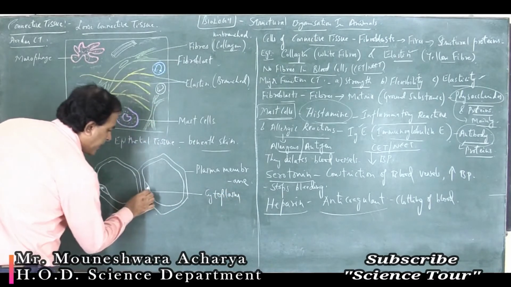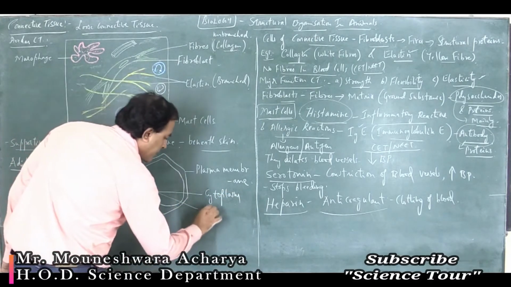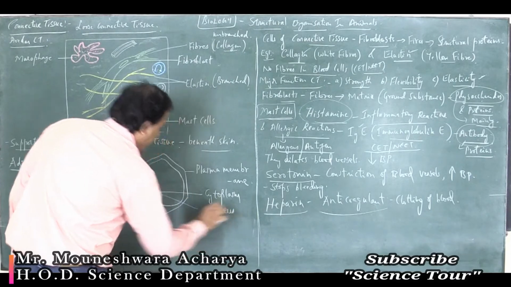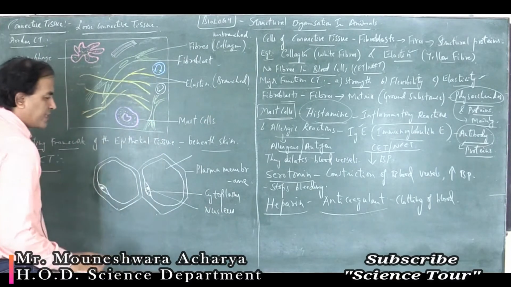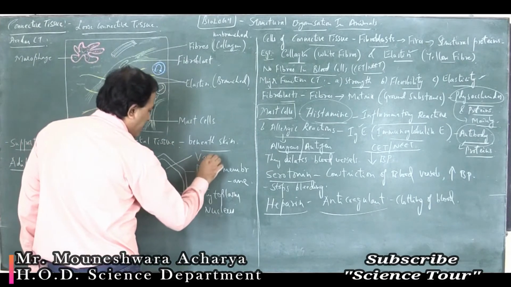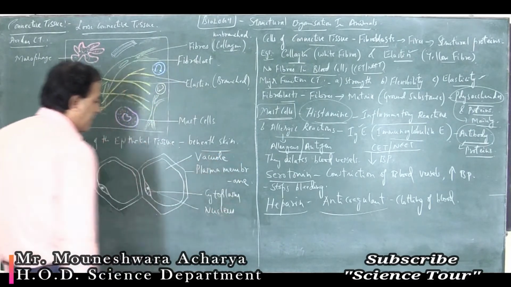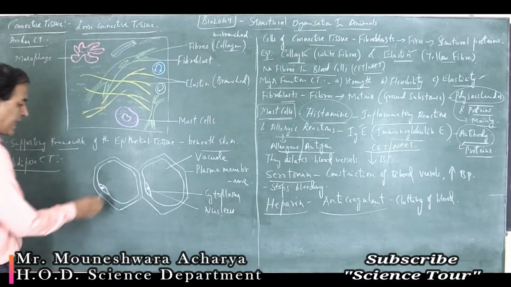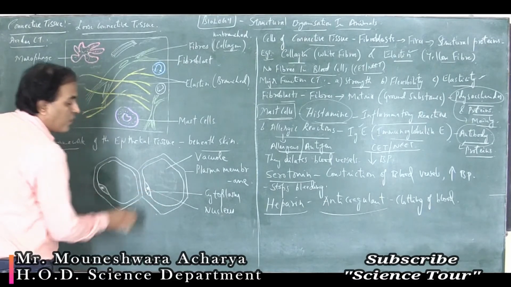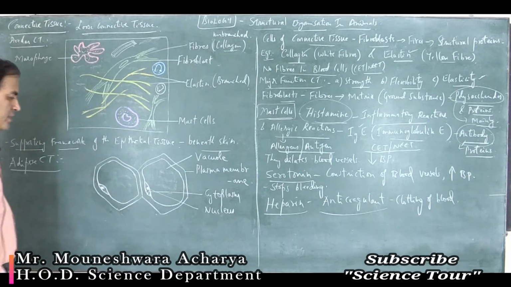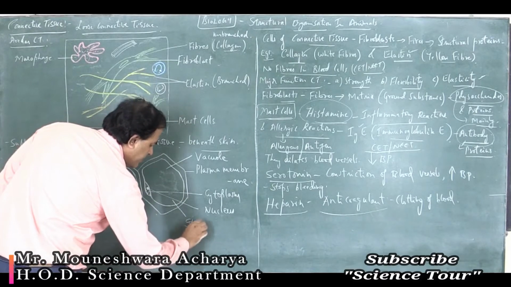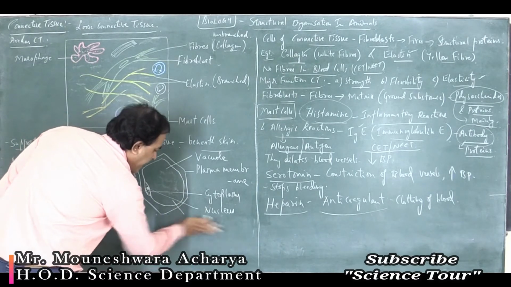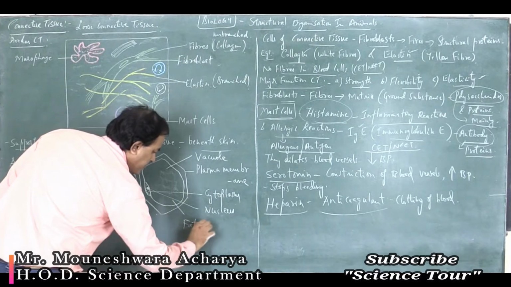And it has got a nucleus, and you can see a large space. This large space is known as vacuole. It is called as vacuole, and this is the area for storage of food, or storage of fat. So you can label it as fat storage area.